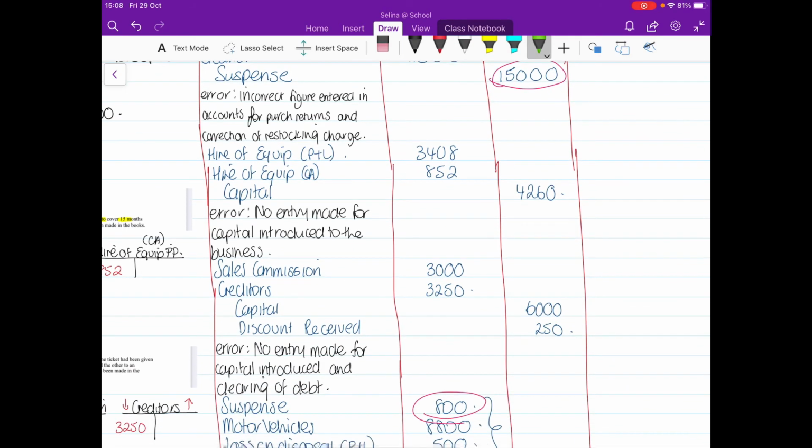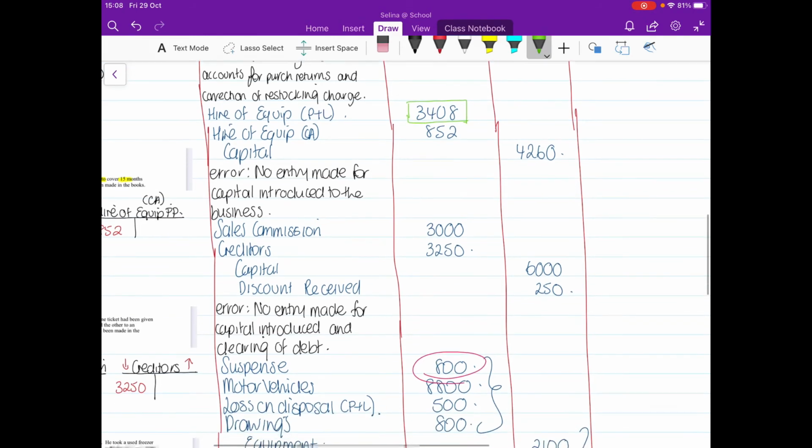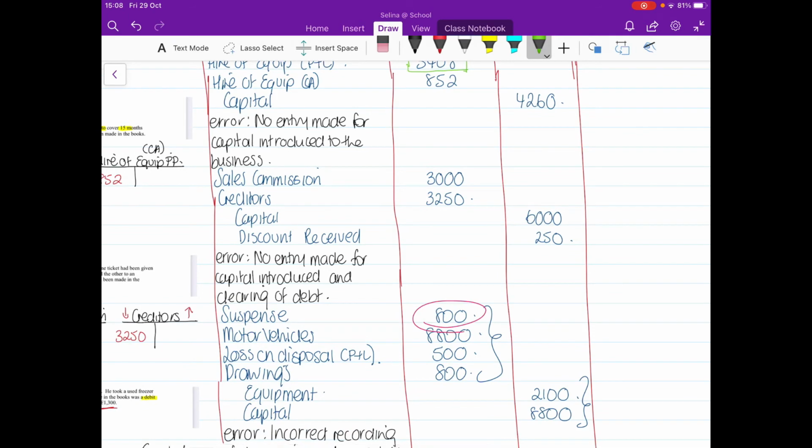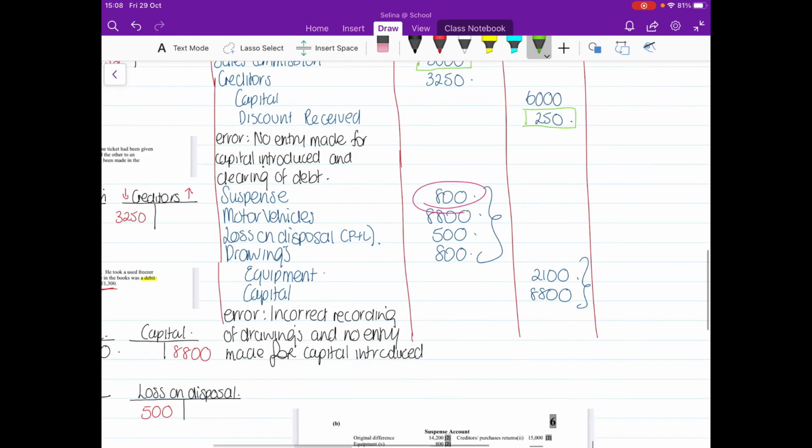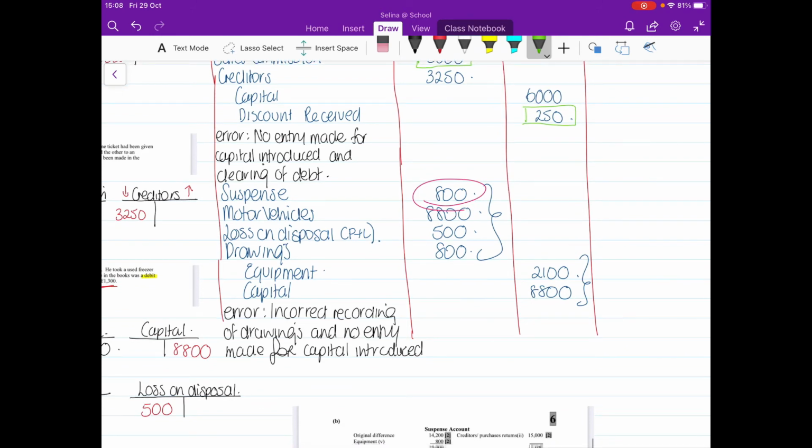Hire of equipment, I have the profit and loss written beside that to remind me that does go in. The next one was current assets, so that doesn't. And then we've got capital, which doesn't go into the profit and loss. Sales commission does. Creditors don't. Capital doesn't. And discount received does. Okay, so you can see anything that usually goes into profit and loss, that's what I'm highlighting here. Motor vehicles, that doesn't. Loss on disposal does. Drawings doesn't, equipment doesn't, and capital doesn't.